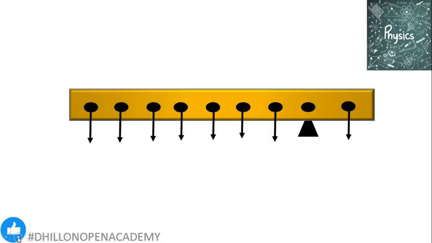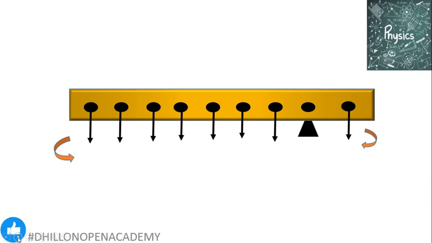So if we shift this pivotal point, or this so-called center of gravity point, to the right and take it as particle number 2, then we see that one particle is on the right side of it and a few particles are on the left side. In this case, the one particle on the right side produces only a clockwise moment, and the few particles on the left side produce only an anti-clockwise moment.